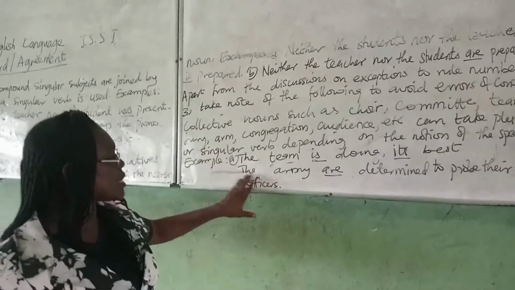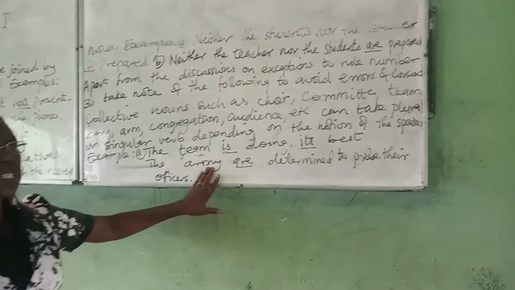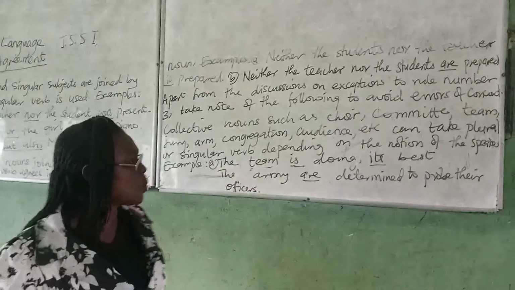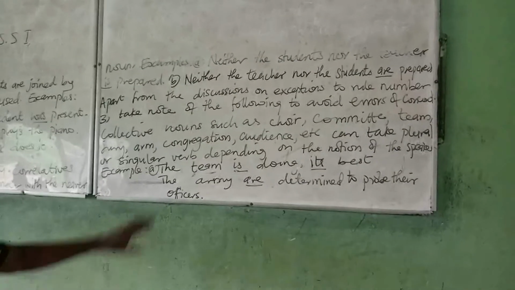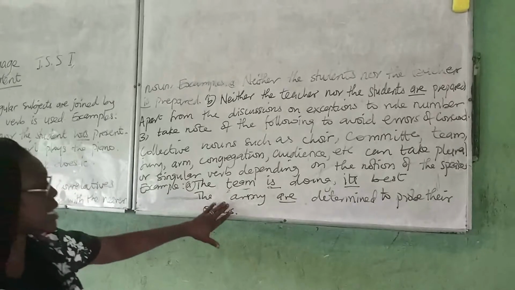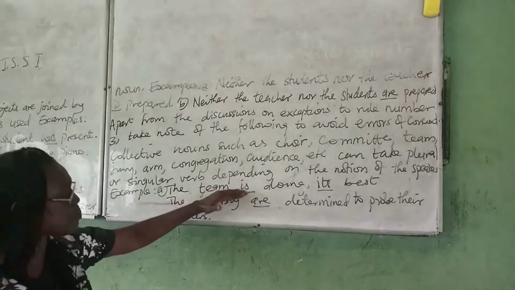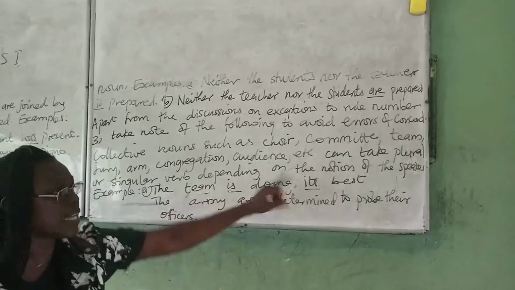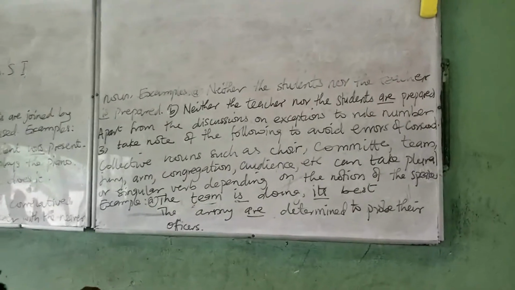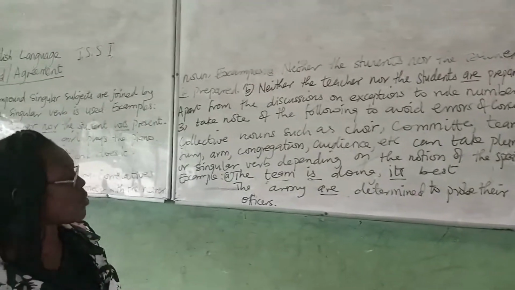The same thing with here. We know that army is a collection of soldiers. So we now talk of the army are determined to prove their members. So in this case, we see it as plural. So the argument we are making here is that you don't have to start with the singular and then end with the plural. It is inconsistency in verb, and that is against the rule of concord.